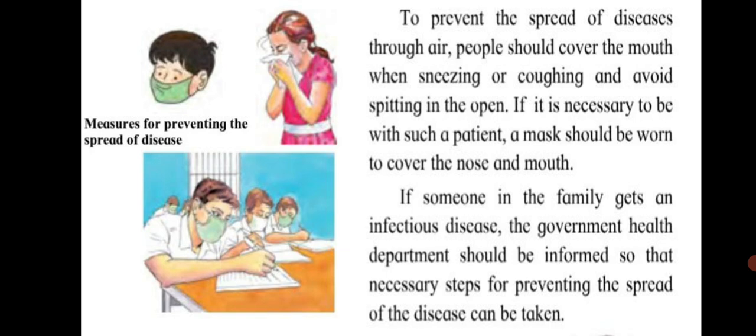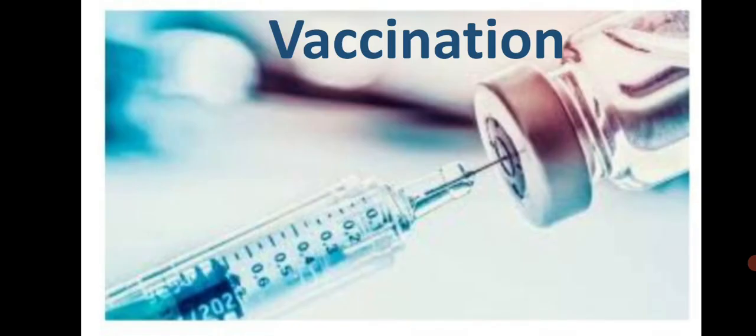If someone in the family gets an infectious disease, the government health department should be informed so that necessary steps for preventing the spread of the disease can be taken. So, if all these steps are taken, then infectious disease can be prevented. Now, let's learn about vaccination.